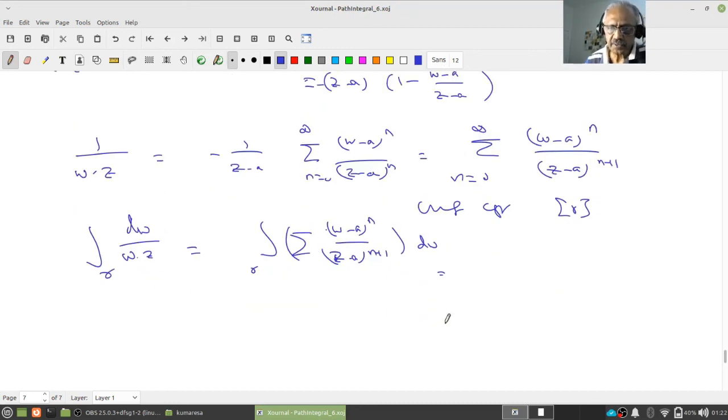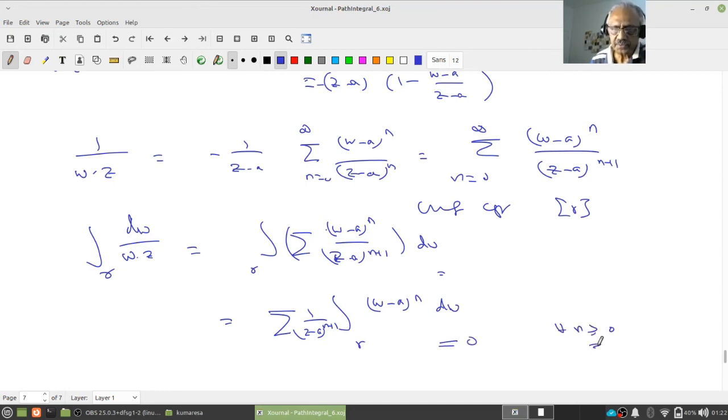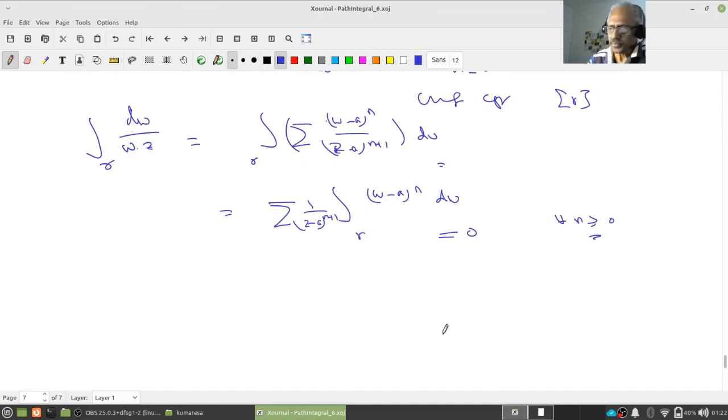But (z minus a) to the power n plus 1 is independent of the integration variable, therefore it is the integral of 1 by (z minus a) to the power n plus 1 and (w minus a) to the power n dw over gamma. But we know this is 0 for every integer n greater than or equal to 0, right? So we proved the result. The same thing works for gamma k, because we know this is again 0. Therefore our intuition is correct.